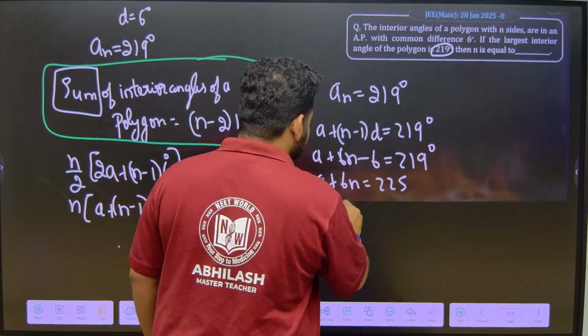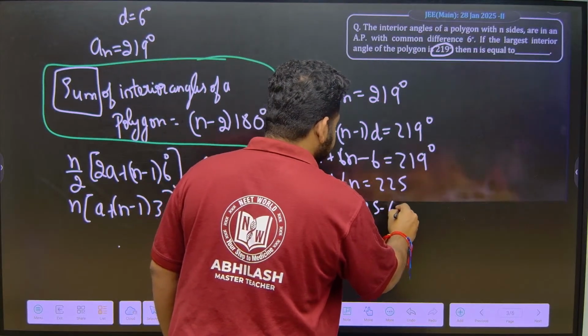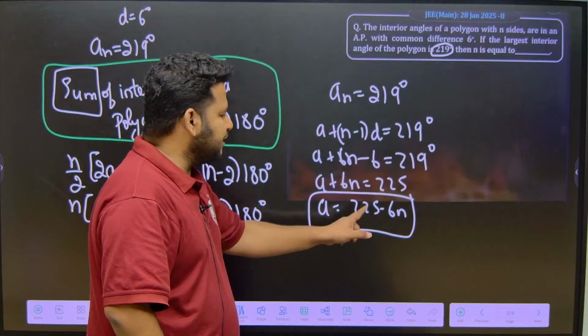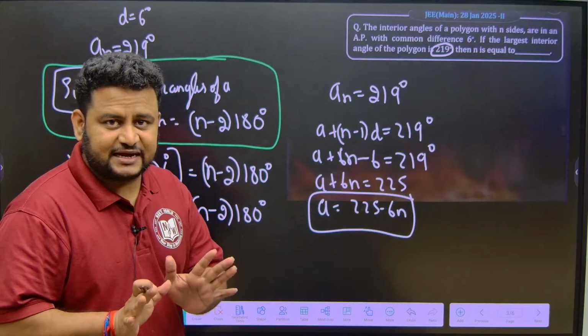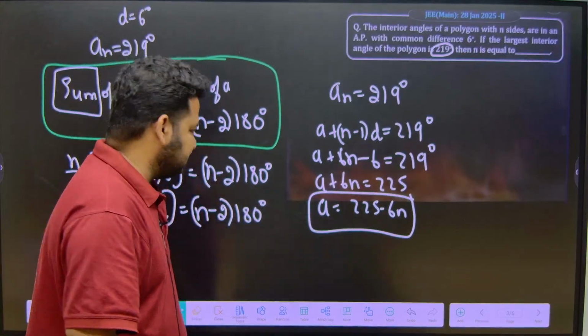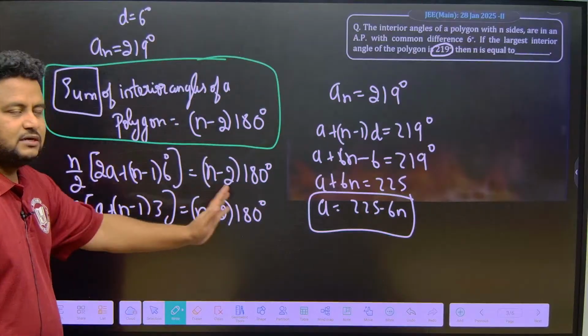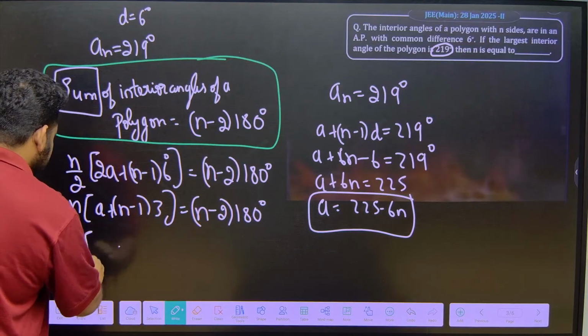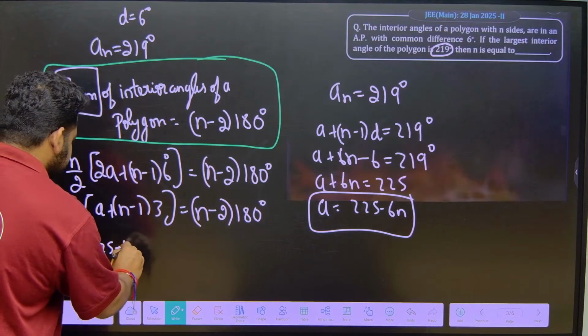A is equal to 225 minus 6n. I will use this value. The value of a I can take as 225 minus 6n. So wherever a is there, I can put the value as 225 minus 6n. So this will become n into (225 minus 6n).